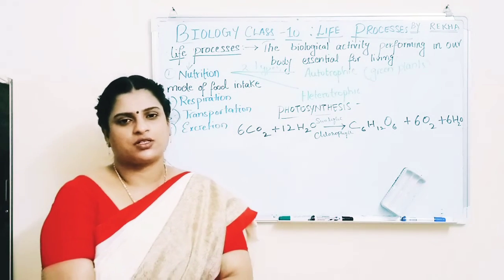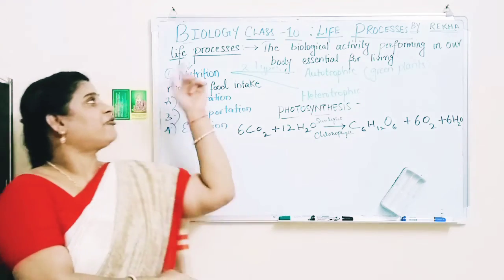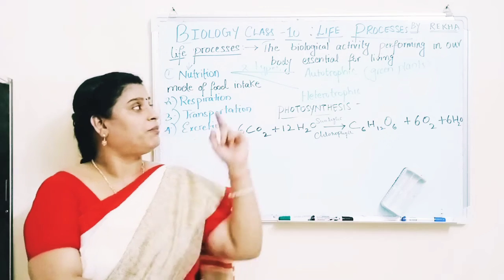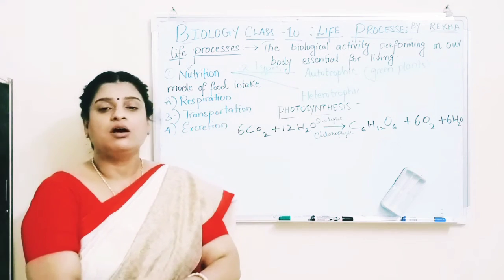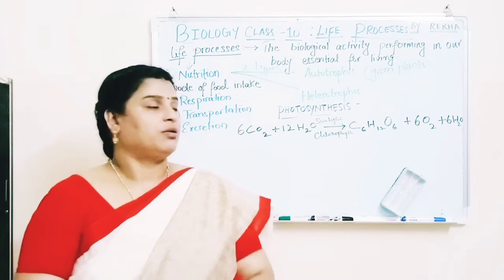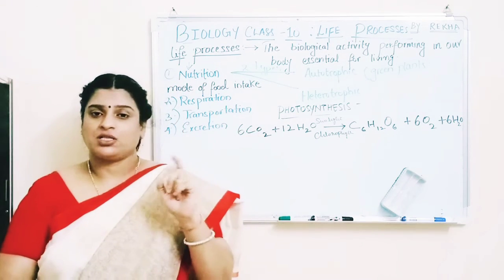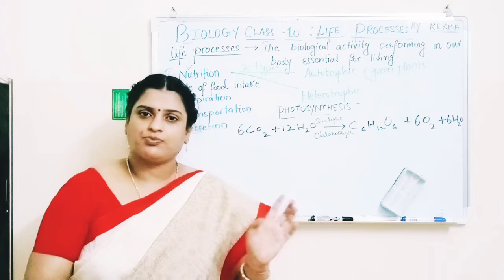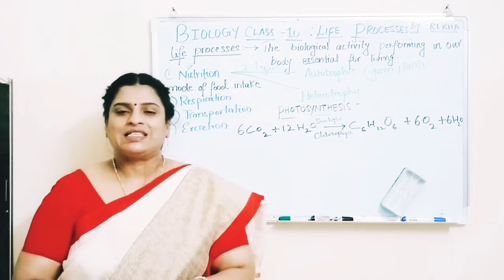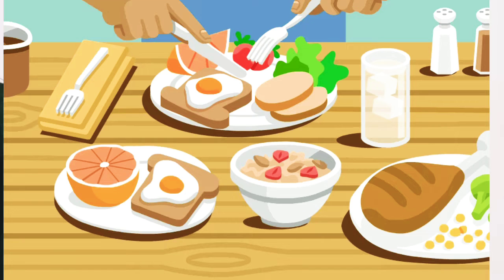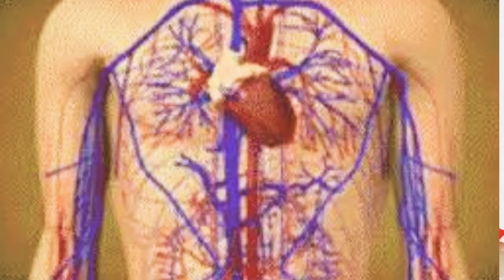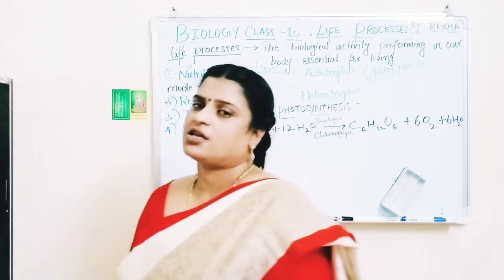Class 10 CBSE students. The chapter is life processes. First, we'll start with the definition. What is a life process? Life processes are the biological activities performed in the body that are essential for living. Some of the life process activities are nutrition, respiration, transportation, excretion and circulation.